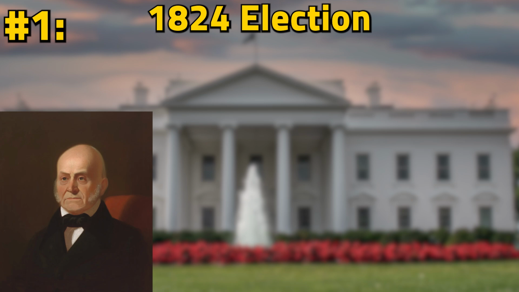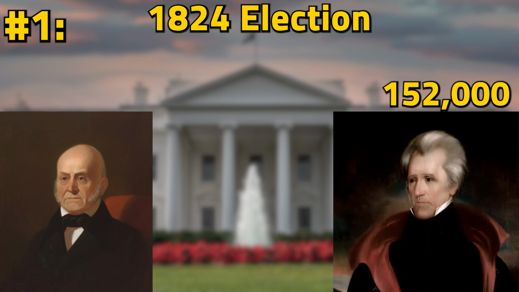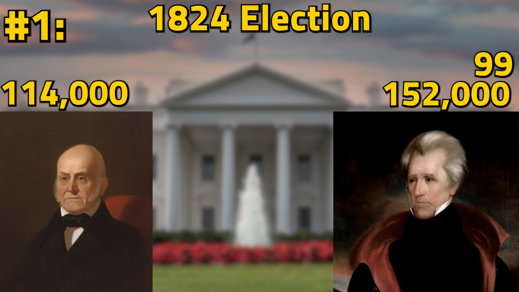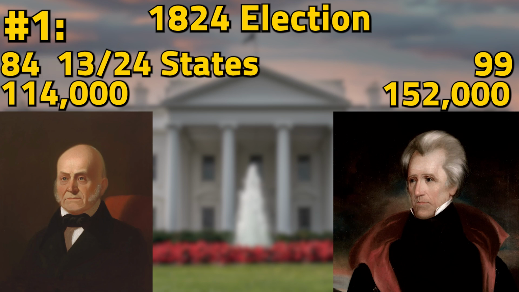In 1824, Andrew Jackson got 152,000 popular votes to John Quincy Adams' 114,000. Jackson also got 99 electoral votes compared to Adams' 84. But since no one got the required 131 electoral votes to win, the election was decided by the House of Representatives. Adams won 13 out of the 24 state votes, and thus the presidency, despite losing the Electoral College and popular vote, was awarded to him.